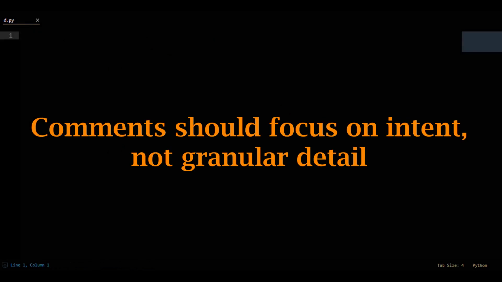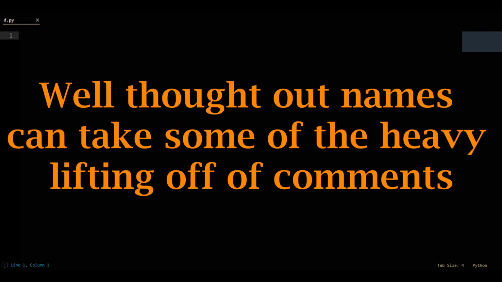The big takeaway here is that comments should be describing why, or the intention of code, not focusing on each microscopic level of detail that happens on every line of code. Also, variable names and function names can do a lot of heavy lifting for you, so you don't have to write nearly as many comments. In naming a function print numbers, you limit 80 to 90% of doubts over what the function does, and you never once wrote a comment.